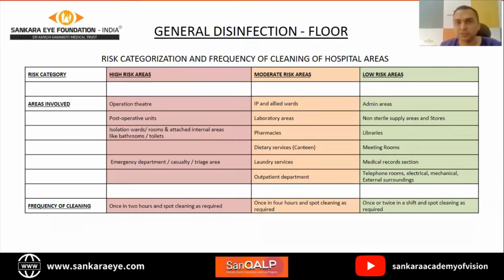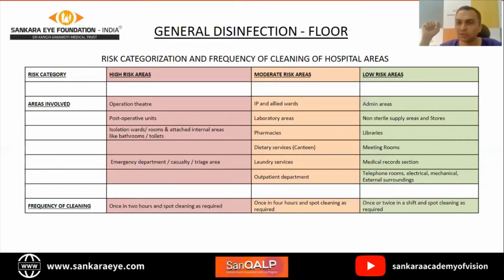Now coming to general disinfection of the floor throughout the hospital. So floor disinfection is categorized based on risk. So whether it's a high risk area, moderate risk, or low risk. Low risk area obviously means areas where there is no flow of either patients or more or less any other staff also, minimal flow.